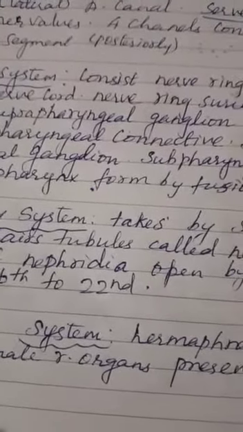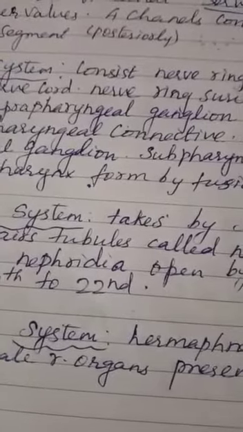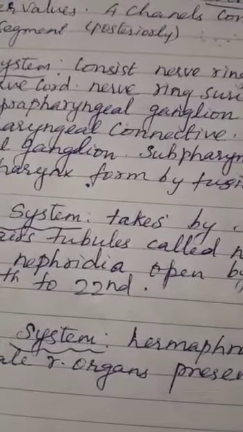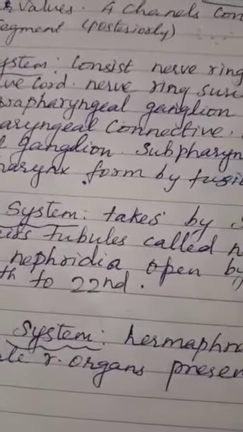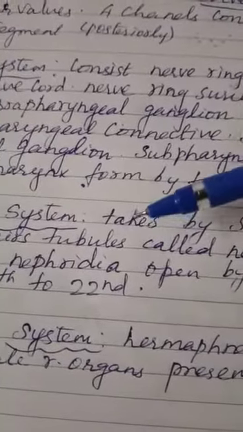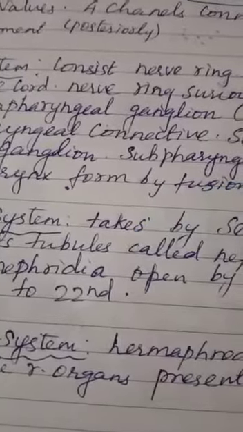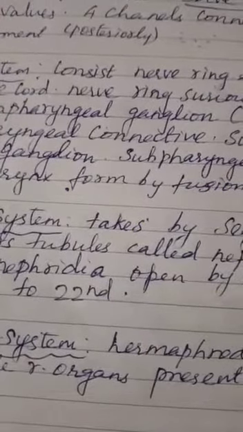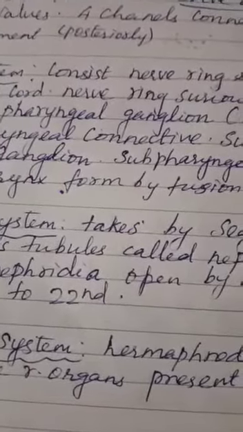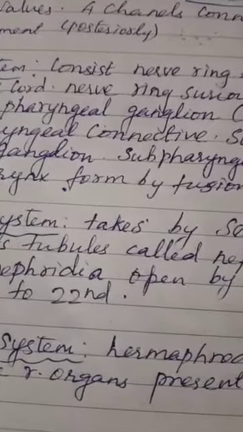So how to remove that waste? Through the nephridia. This takes place by segmentally arranged pairs of tubules called nephridia. Already we learned.